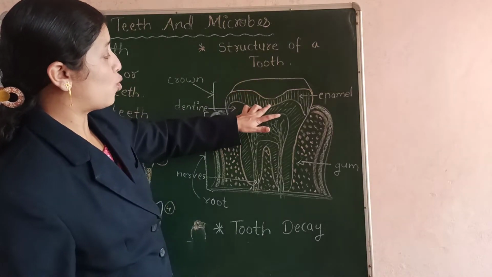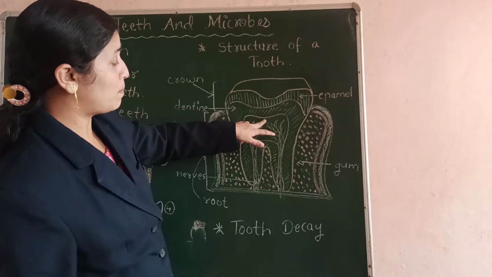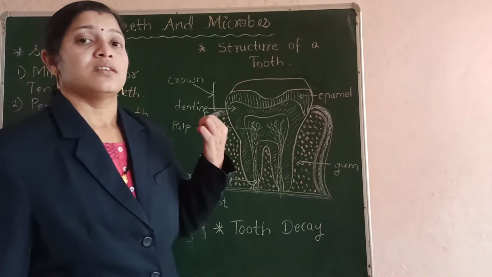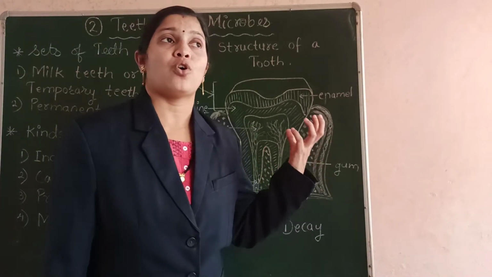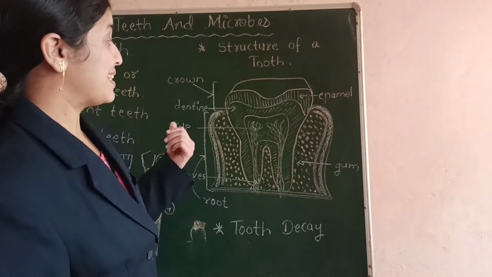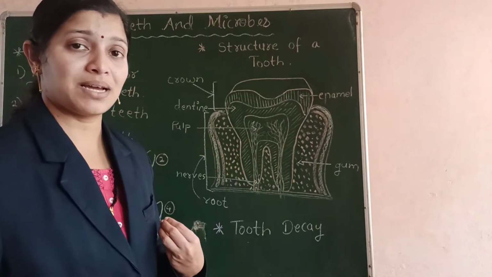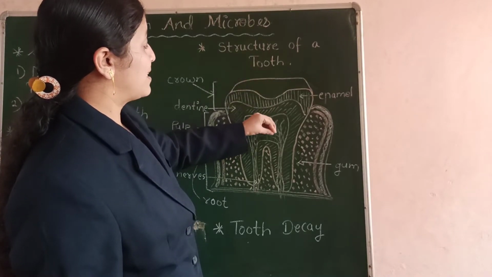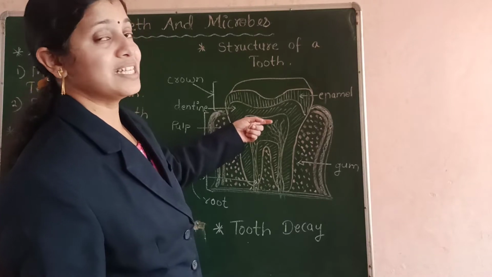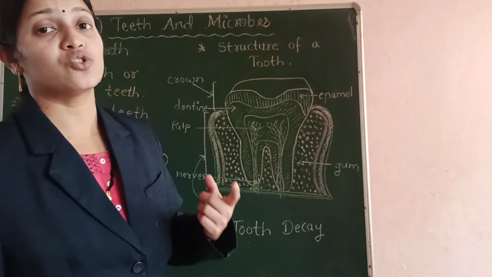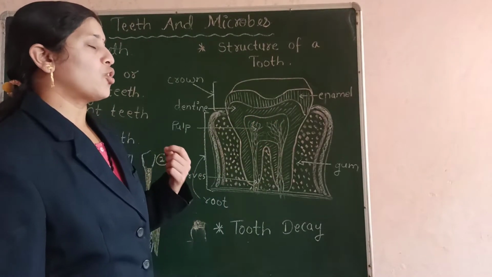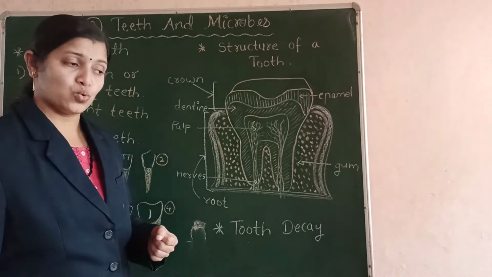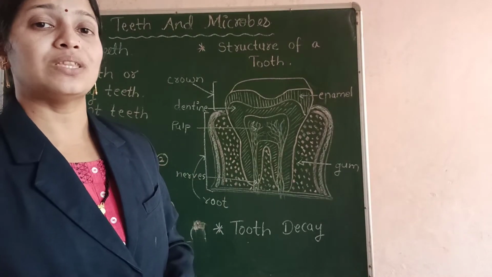They make a hole from the enamel up to the pulp, and when hot or cold food or drink is consumed by us, that hotness or coldness is directly in contact with these nerves and blood vessels, and so we have a strong pain in our tooth. This is what is called tooth decaying.